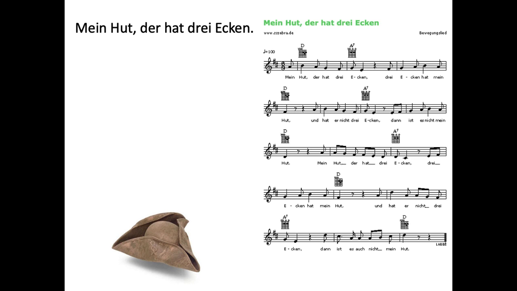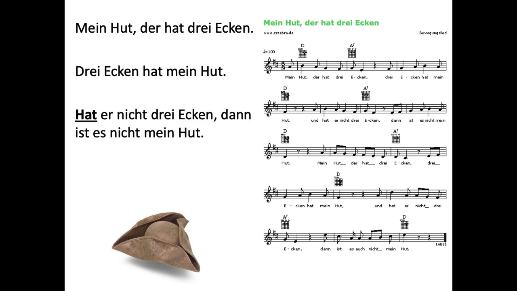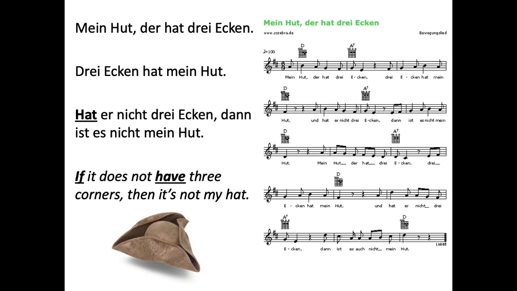Mein Hut, der hat drei Ecken. Hat mein Hut nicht drei Ecken, dann ist es nicht mein Hut. Normally you would say it differently. Why is this verb at the front, right? It's not a question. There's no question mark. Why does this main clause statement have the verb in the first position?